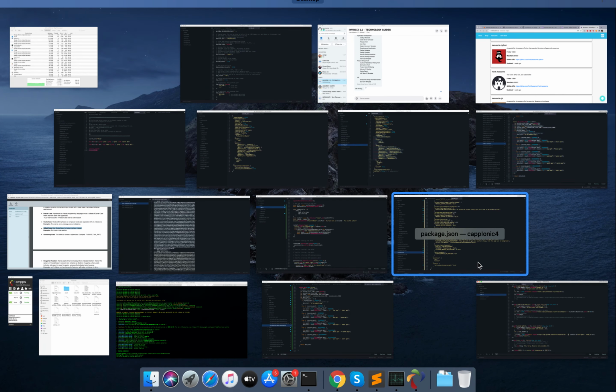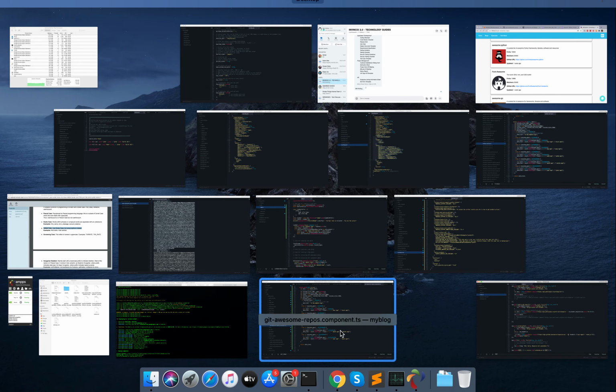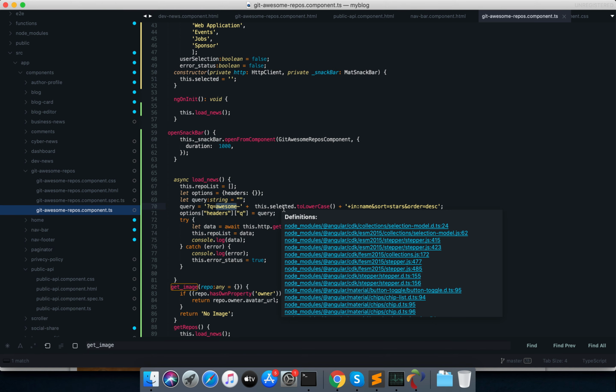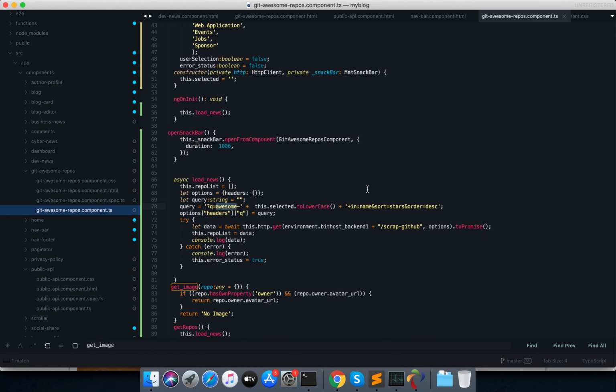Now coming back to my point, in my program I have written a query string, get awesome hyphen, and concatenate the string and search in name. There is an algorithm like search in name, sort on stars, and order descending.